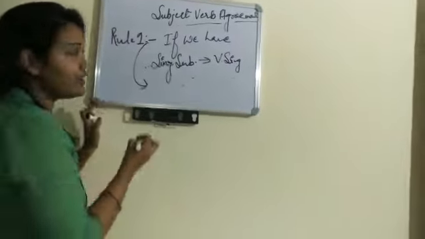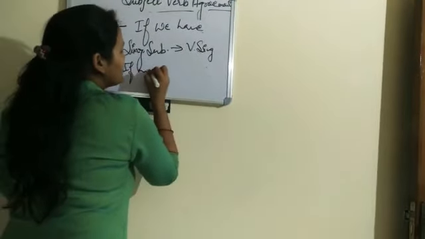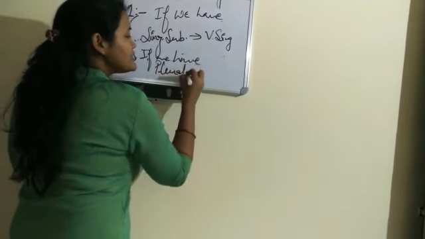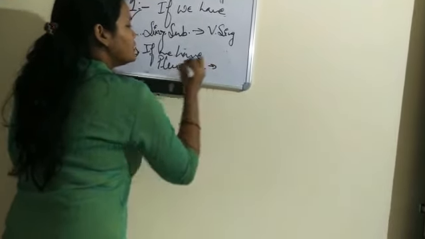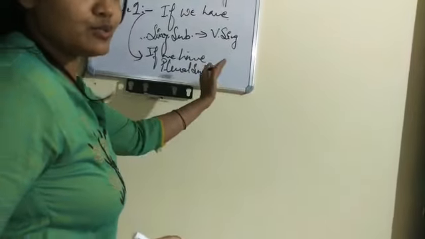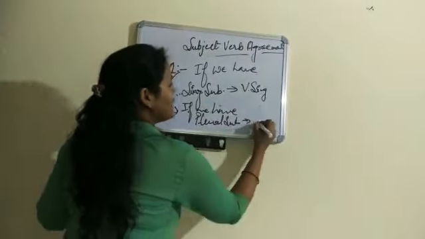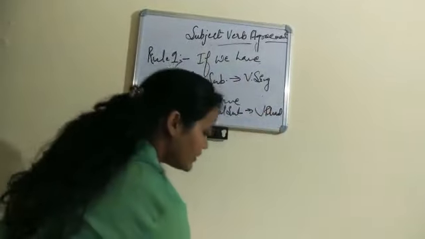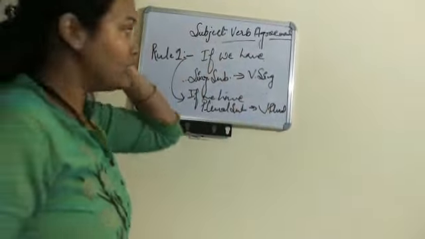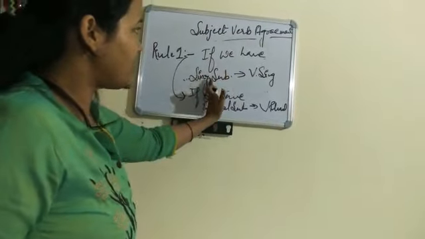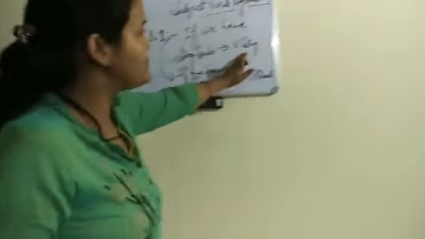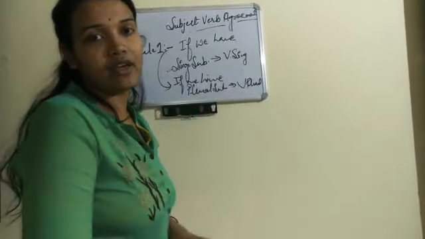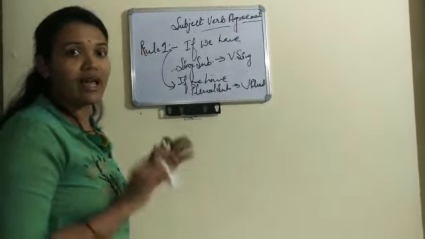Vice versa, if we have a plural subject, the verb which we are going to use will be plural. Okay, now you can note it down. If we have a singular subject, the verb will be singular. If we have a plural subject, the verb will be plural. Am I clear?